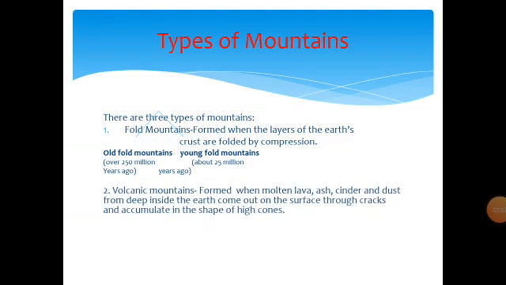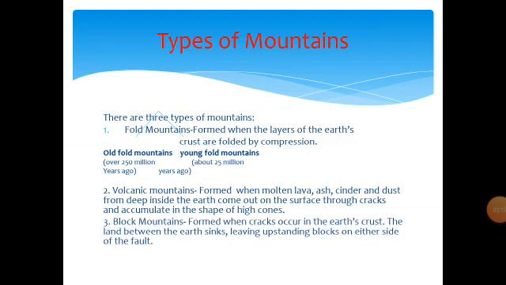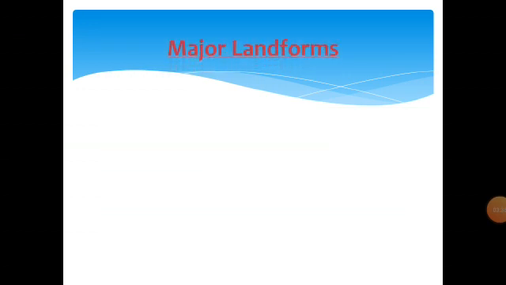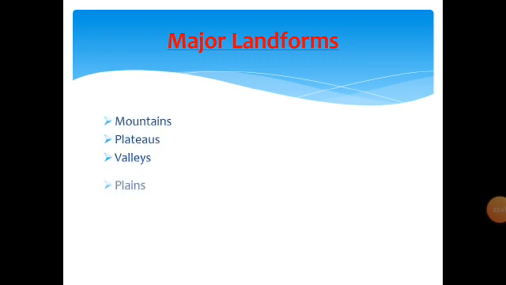Then the volcanic mountains. These mountains are formed due to the volcanoes when they have erupted. Then we have the block mountains, due to cracks in the earth's crust. The earth sinks between, and it leaves two blocks on either side of the crack. These blocks on either side are known as the block mountains. Now, the major landforms: the mountains, the plateaus, the valleys, and the plains.